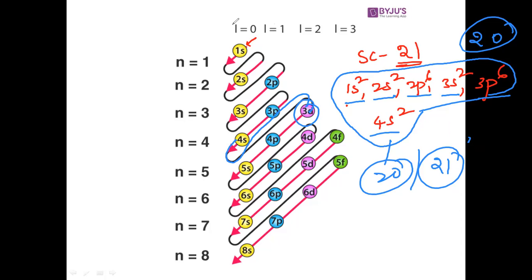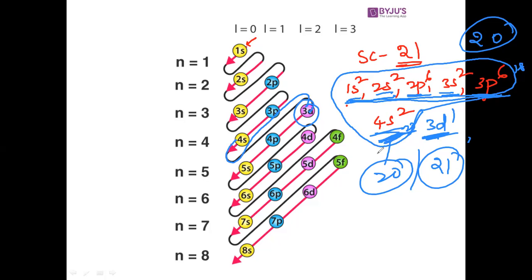You should understand one thing here: 1s2, 2s2, 2p6, 3s2, 3p6 is 18, plus 2 it is 20, and the 21st electron will fill in the 3d1. So the scandium electron will enter into the 3d1, but before scandium, the 20th electron will enter into the 4s2.